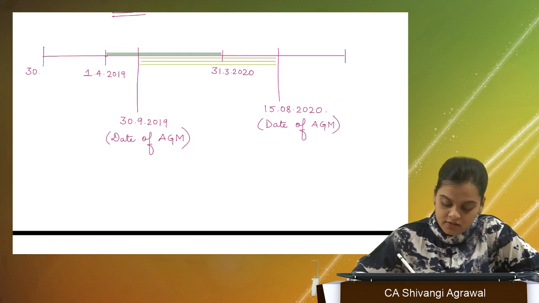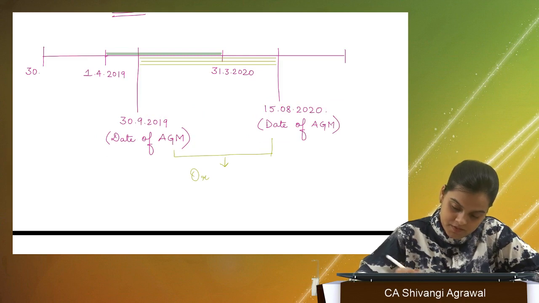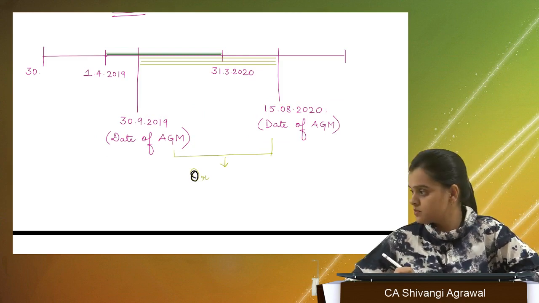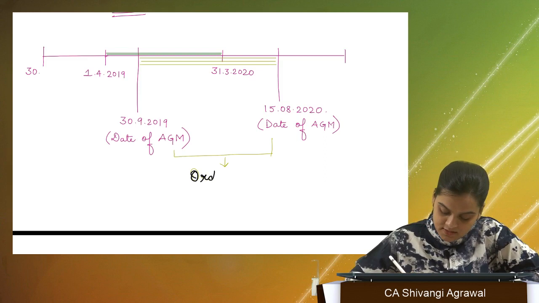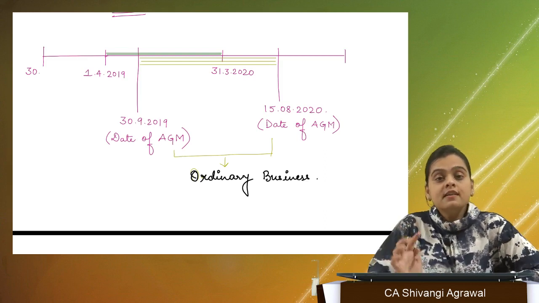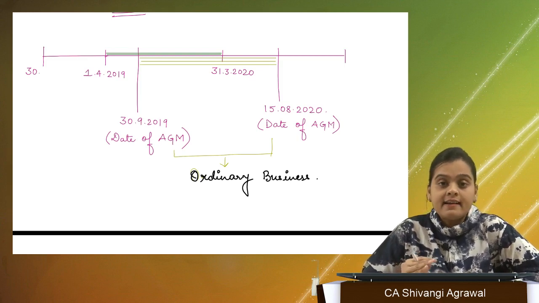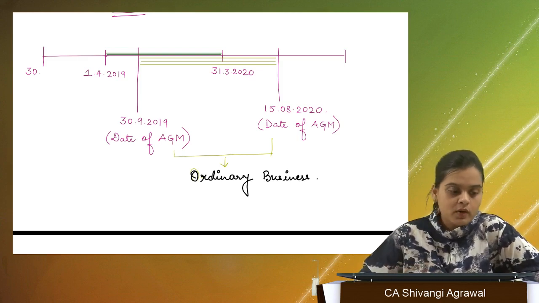You must have read a provision of ordinary business. I think it's not visible, right? Yeah, these colors are not visible. It is ordinary business. There are 4 items of ordinary business which are dealt at an AGM for sure. What are they?